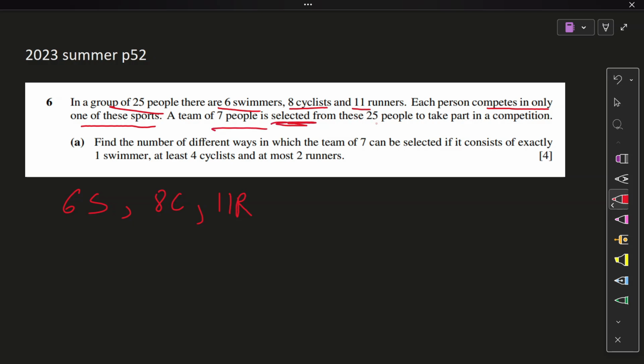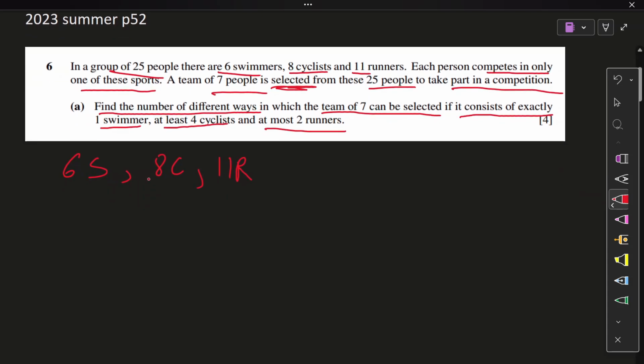Combination. From these 25 people to take part in a competition, find the number of different ways in which the team of 7 can be selected if it consists of exactly one swimmer, at least 4 cyclists, and at most 2 runners. Got it? Okay, so out of this is your total number of people, and you need to satisfy these 3 conditions. 4 marks.